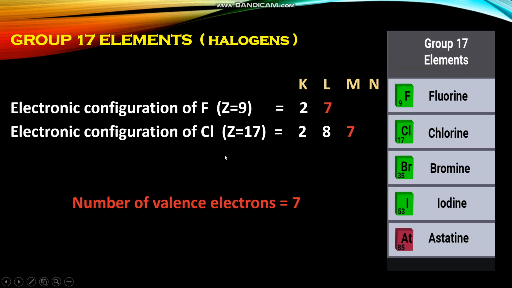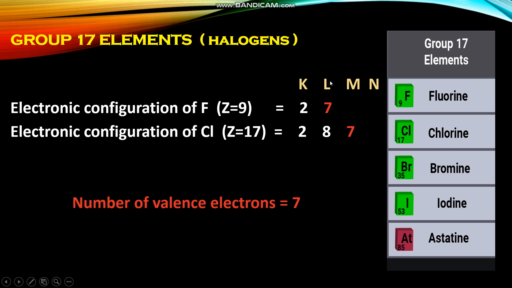Next, let us consider group 17 elements. They are also called halogens. They are fluorine, chlorine, bromine, iodine and astatine. Let us write the electronic configurations. Fluorine, atomic number 9, electronic configuration 2, 7. Chlorine, atomic number 17, its electronic configuration K shell 2, L shell 8 and M shell 7.